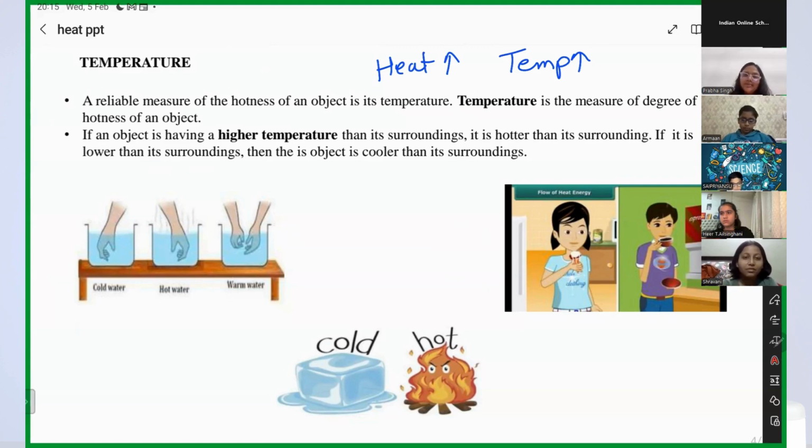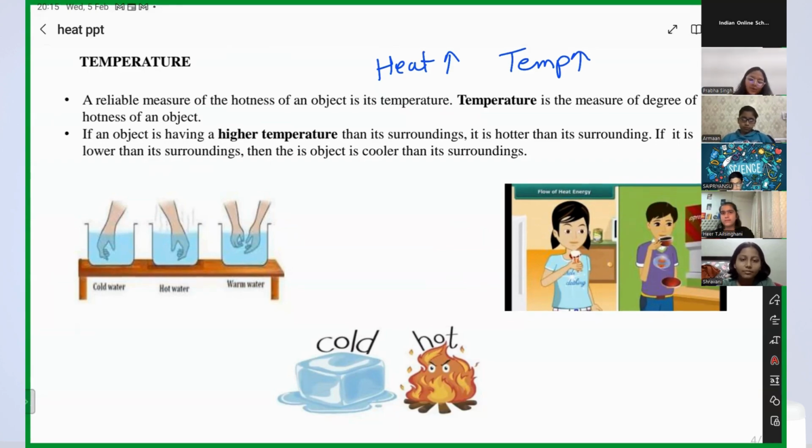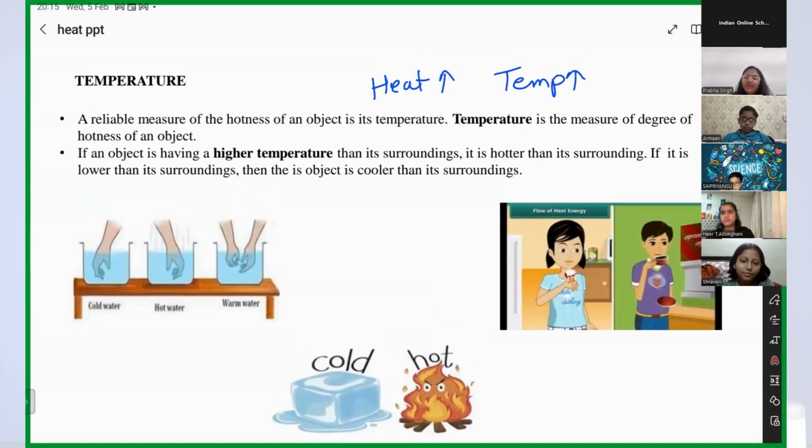And if you decrease the amount of heat inside a body, the temperature will decrease, right? So if the temperature increases, it will lead to thermal expansion. And due to thermal expansion, you saw the phenomenon of railway tracks we learned, and the electric poles and wires we have read about.